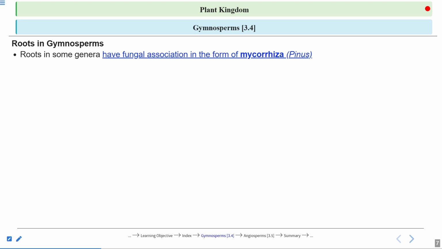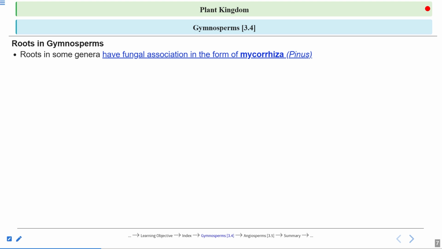So, Pinus is not getting phosphorus. And fungi, you all know, cannot make their own food. They absorb dead and decaying matter; they digest it and take nourishment from there. But sometimes dead and decaying matter is not always present.